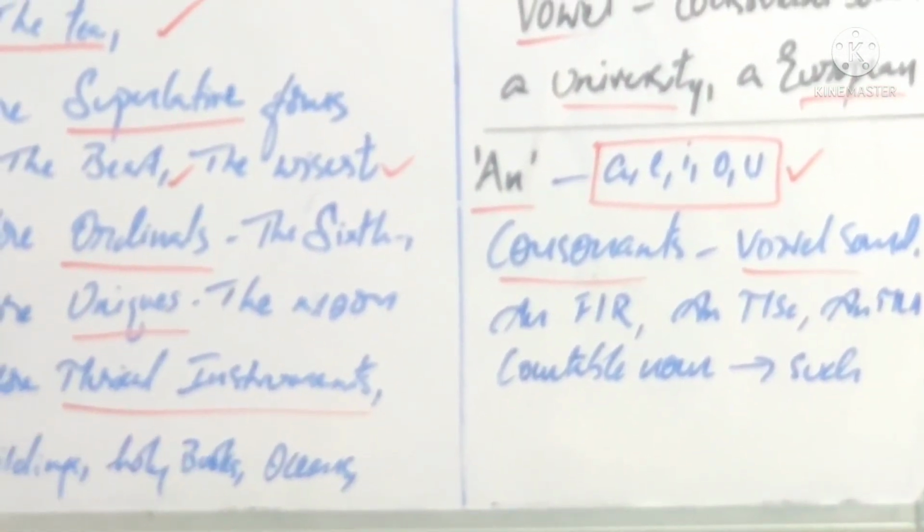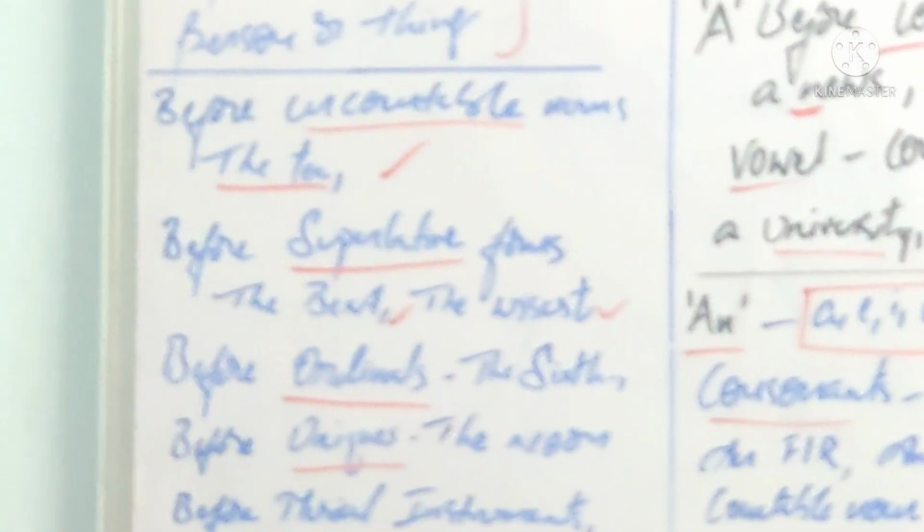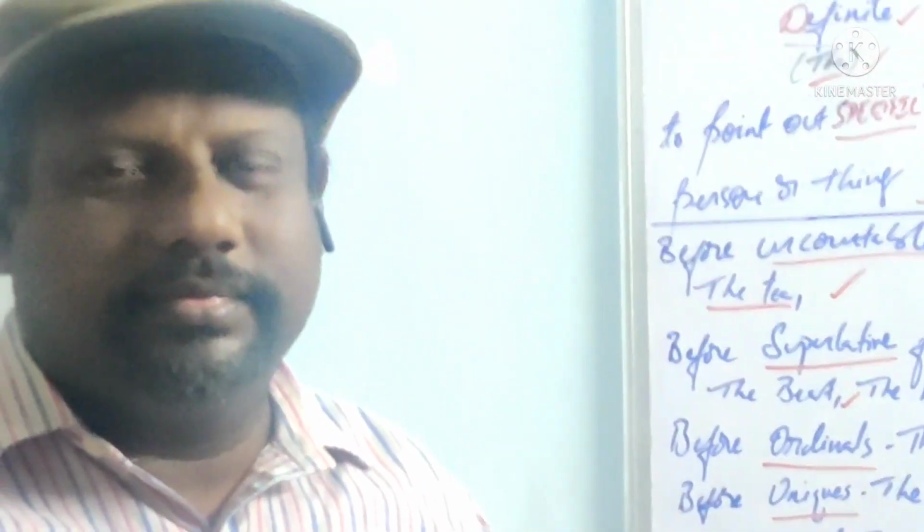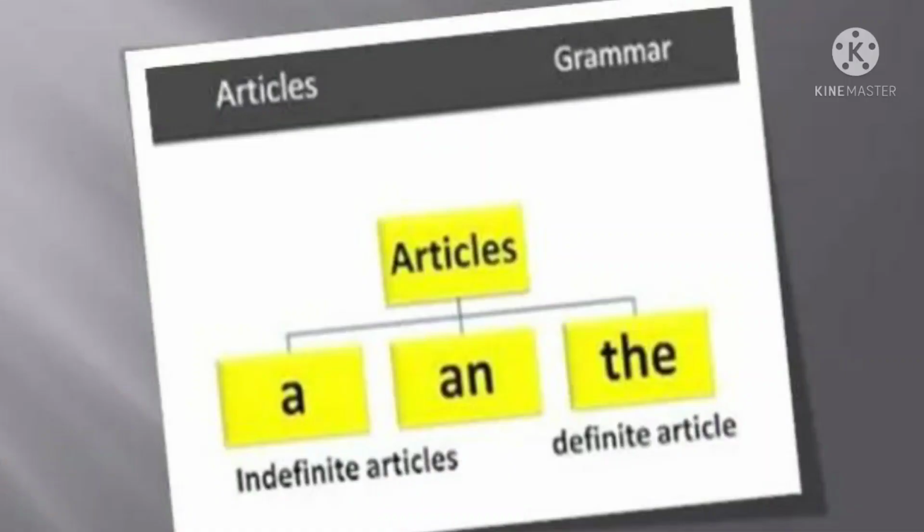Okay, I will explain still more in detail now. See here in the picture: the articles are a, an and the. A and an are indefinite articles, the is the definite article, right?